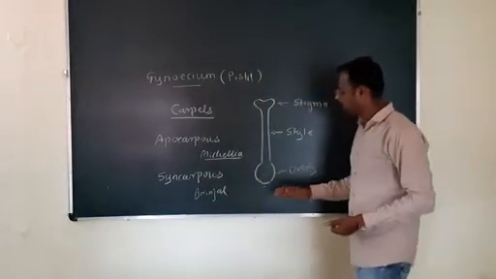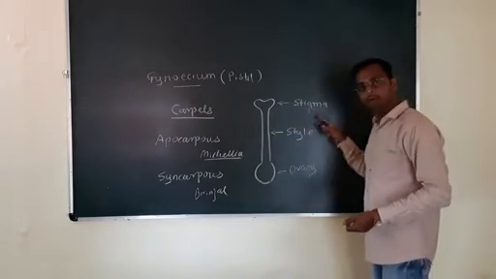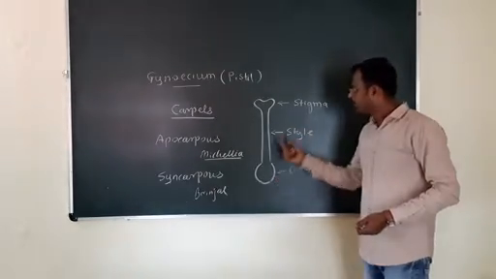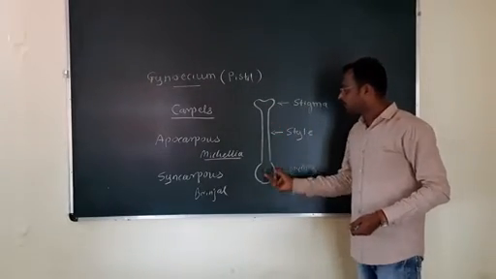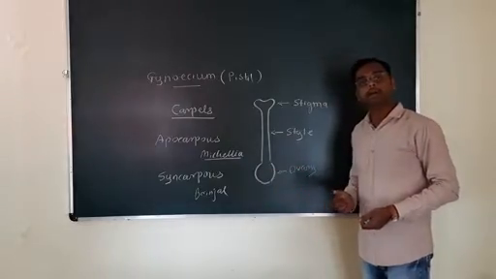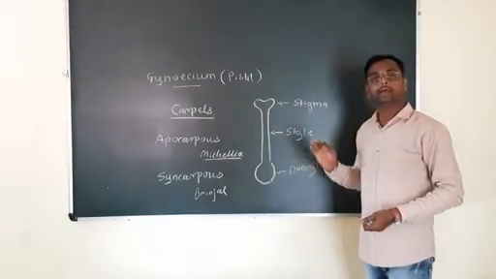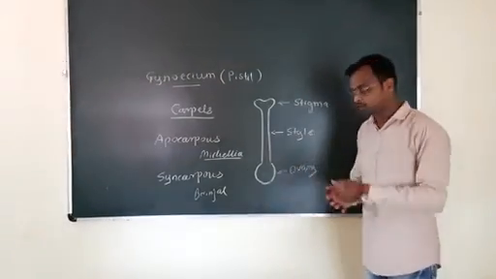Understood the structure of carpel? It is made up of three parts: stigma, style, and ovary. Stigma is for the reception of pollen grains. Style is for the projection of the stigma, and ovary contains one or many ovules.